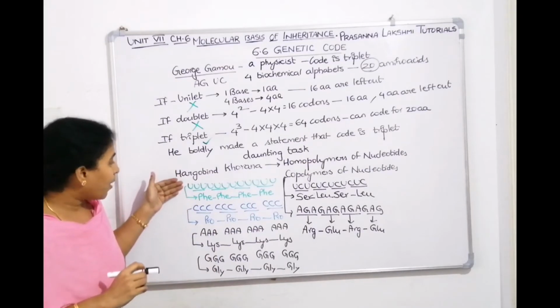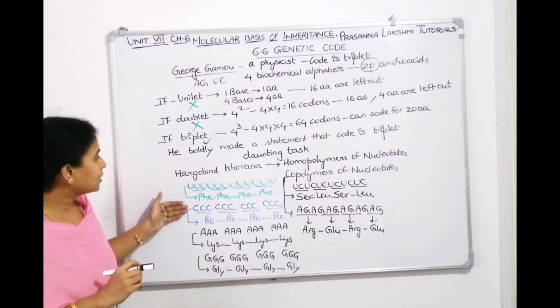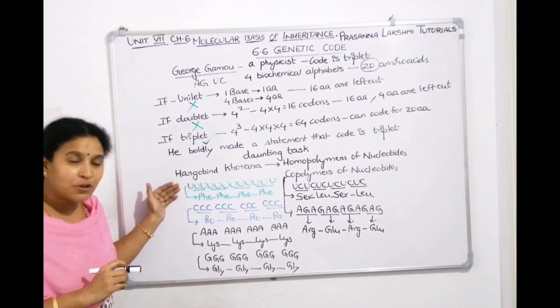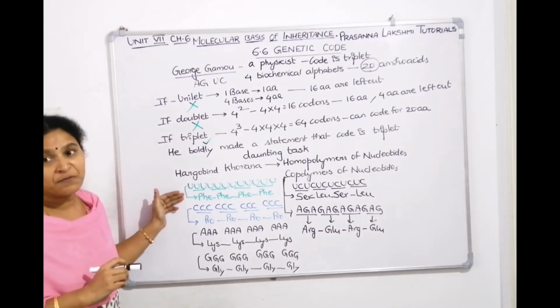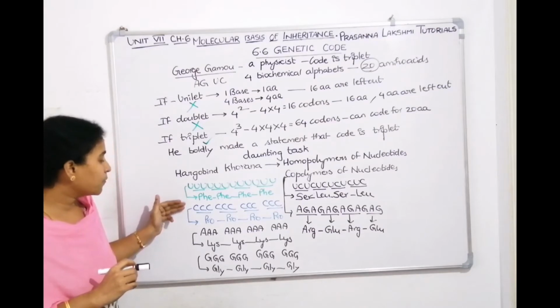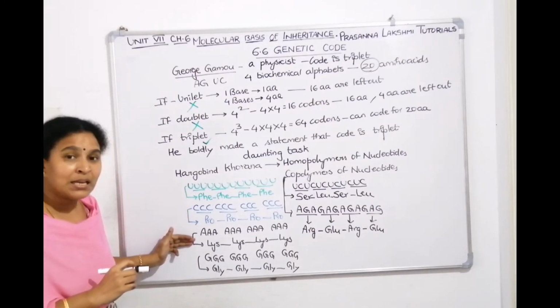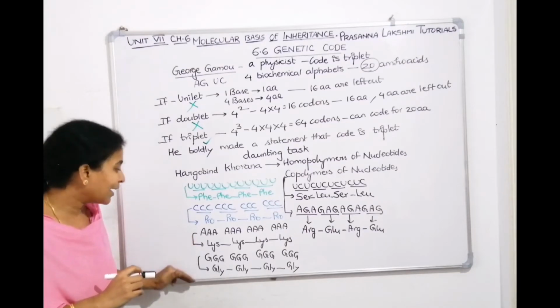Homopolymers means a polymer of all U's, a polymer of all C's, a polymer of all A's, a polymer of all G's. When he took a polymer of U's, he got a protein which is polyphenylalanine. With a homopolymer of C's, he got proline. With A's, he got lysine. With G's, he got glycine.